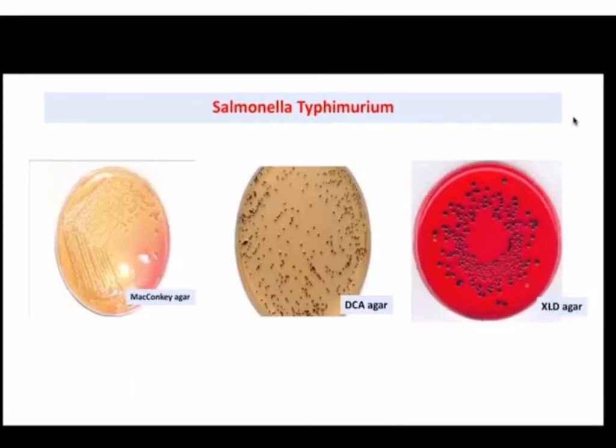Now next is Salmonella. Salmonella, genus Salmonella as such will be covered in detail in enteric fever. But as I have told you, like there are two groups. ठीक है, Salmonella enterica एक species है, उसको हमने further different serotypes में divide किया है. ठीक है, like Salmonella typhi, Salmonella paratyphi A, B, C, Salmonella typhimurium, Salmonella enteritidis. तो ये जो है बेटा, these are serotypes, these are not species. ठीक है, species is enterica.